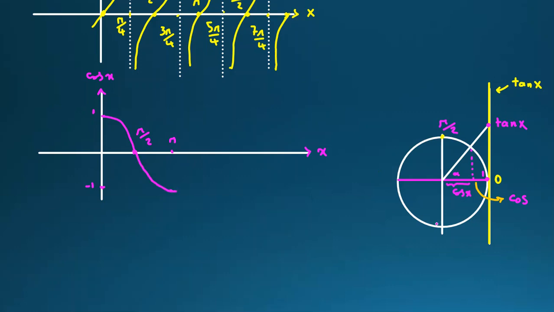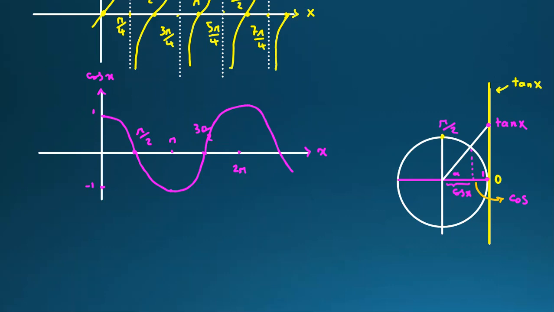And then for 3 pi over 2, it will go to 0. And then from 3 pi over 2 to 2 pi, it goes to 1. And it repeats again and again. Now, we have this.